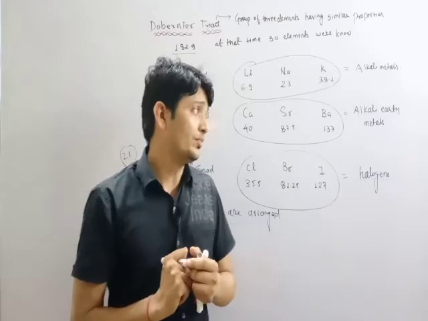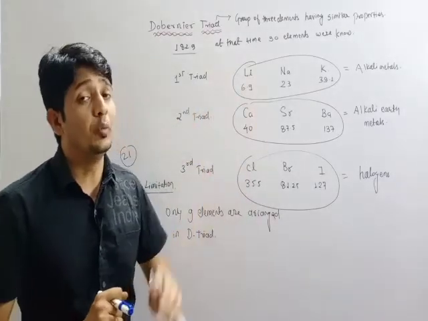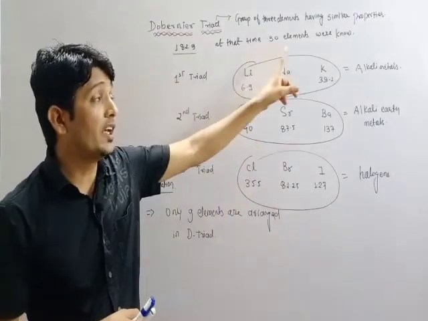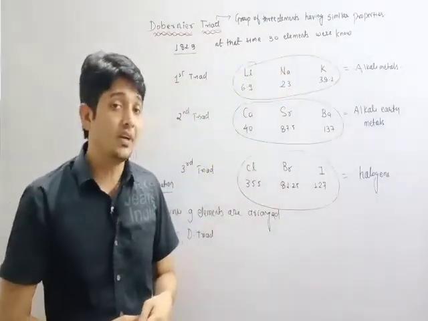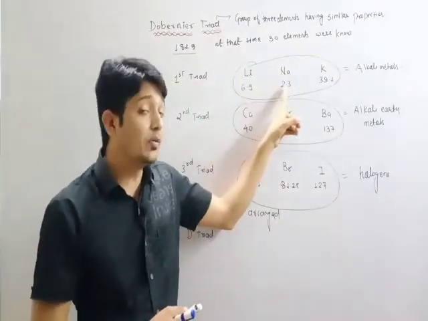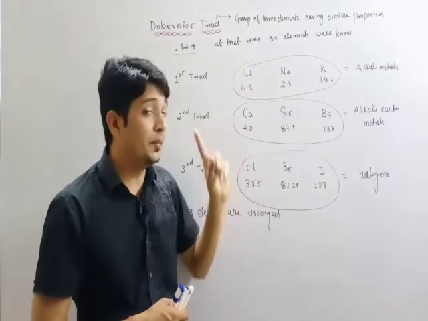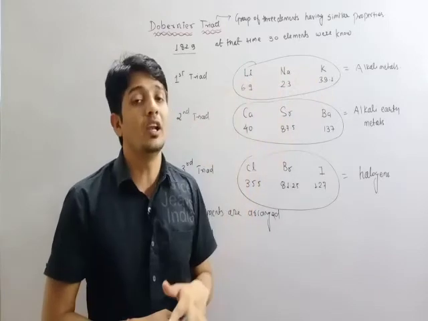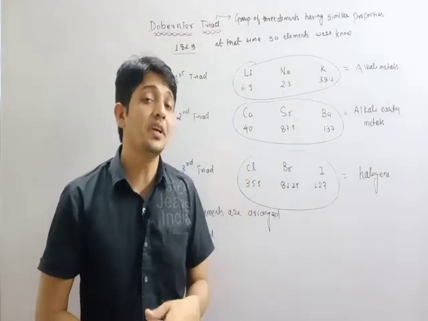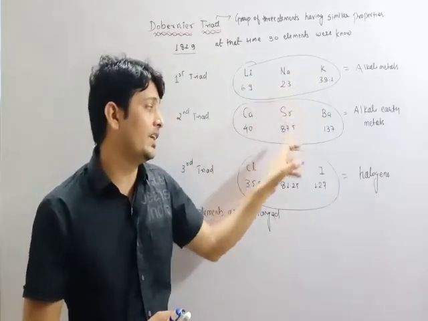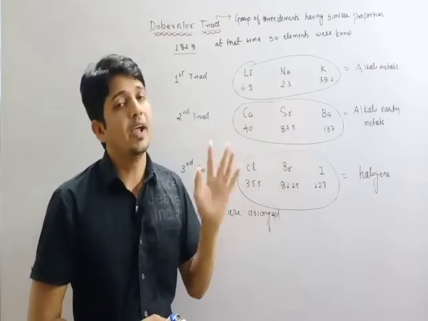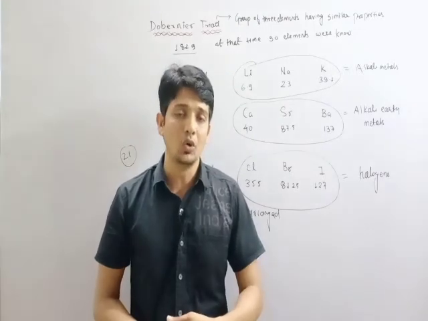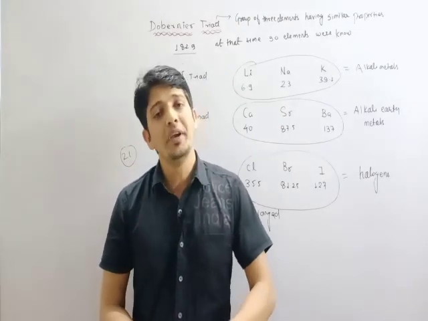So this is all about the Daubigny triad. What is a Daubigny triad? It is a group of 3 elements having similar properties, where the atomic mass of the middle element is approximately equal to the mean of the atomic masses of the other 2 elements. This is the rule of the Daubigny triad, and only 3 triads were arranged by Daubigny. Other elements did not obey the rule. So this is all about the Daubigny triad.